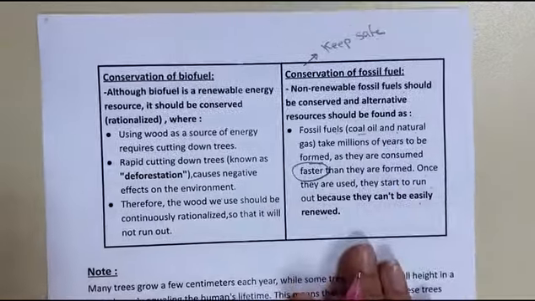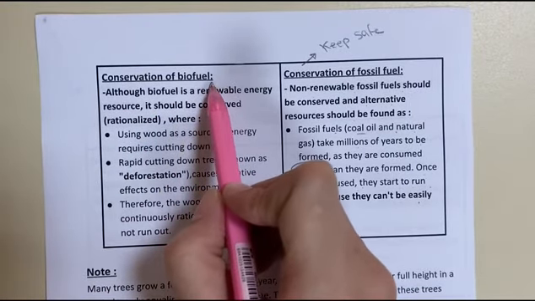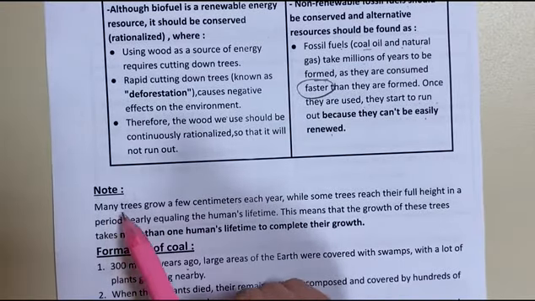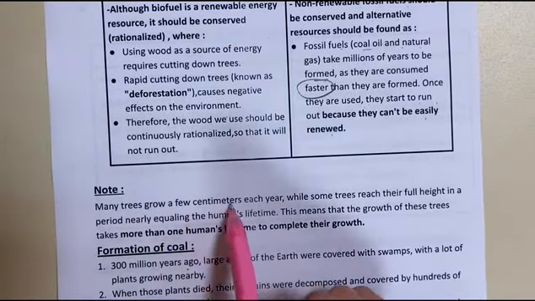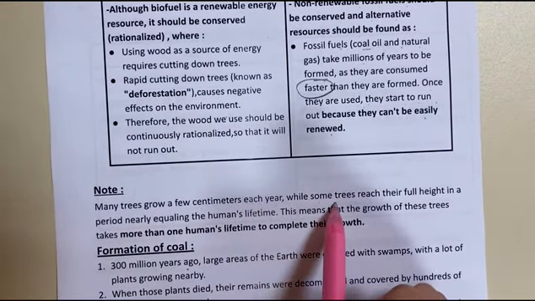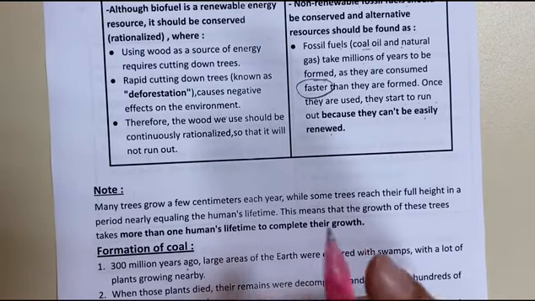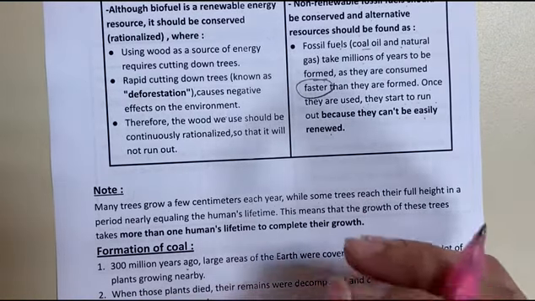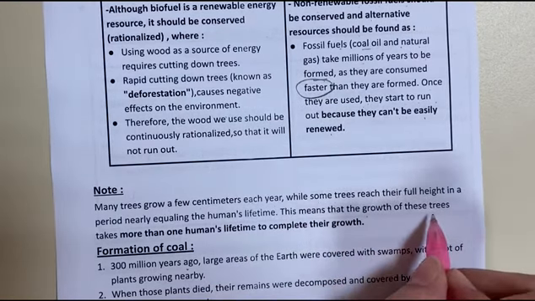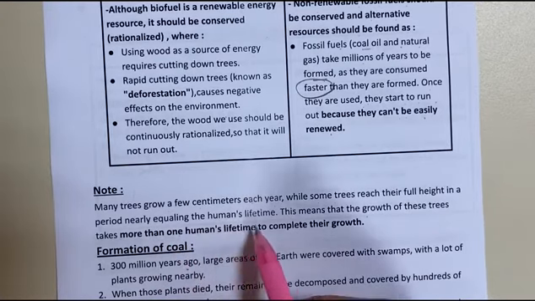But does this mean that we shouldn't conserve the biofuel? No, we should conserve the biofuel. Do you know that many trees grow a few centimeters each year, while some other trees reach their full height in a period nearly equal to a human's lifetime? This means that the growth of these trees takes more than one human's lifetime to complete.